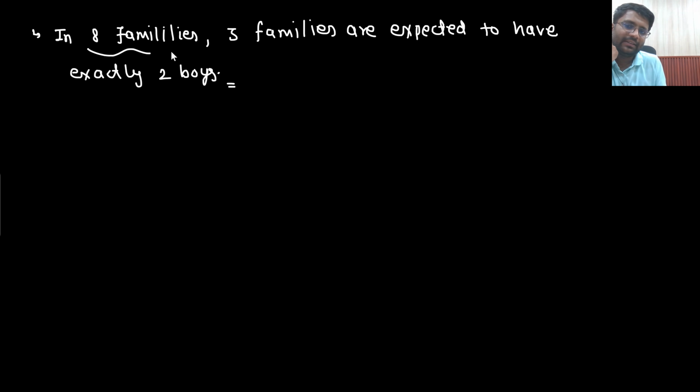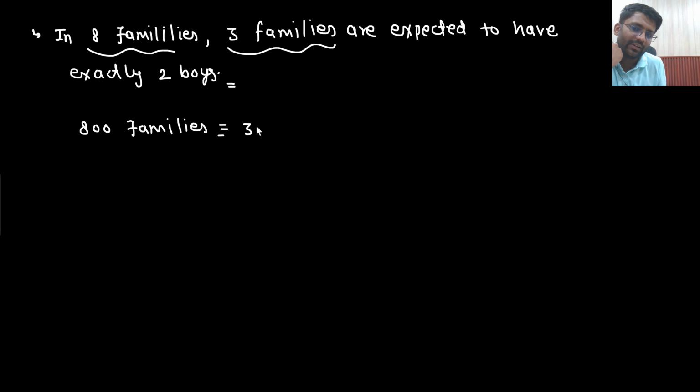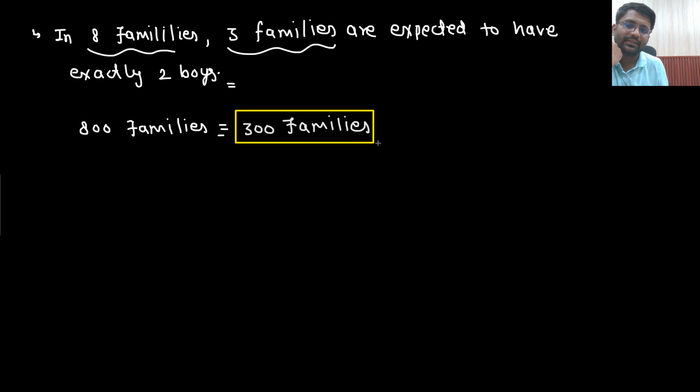So in 8 families, 3 families are expected. So in 800 families, how many families will be expected? In 800 families, this is multiplied with 100, so this will also be multiplied with 100. Out of 800 families, 300 families are expected. So this is the answer of the first one.